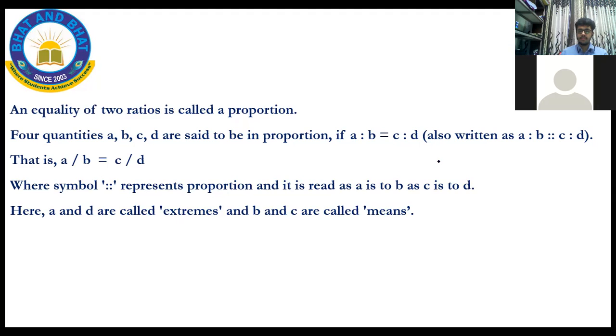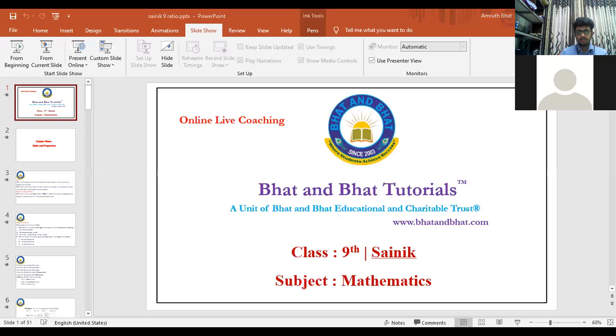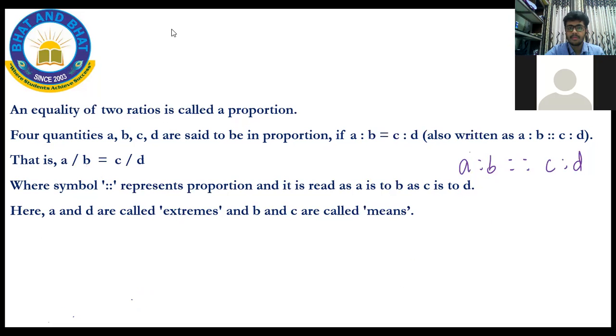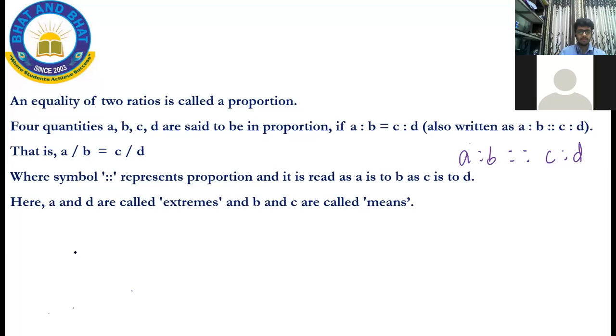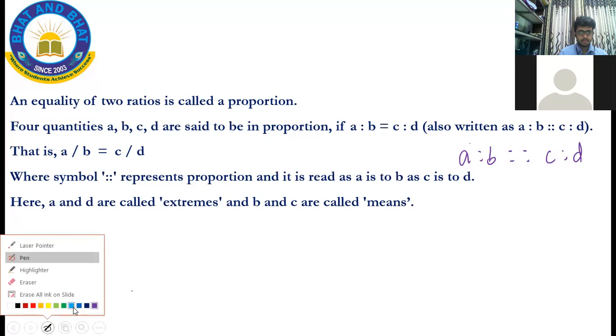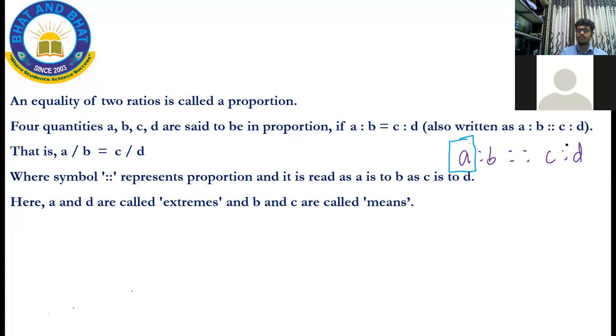So in the expression A is to B as C is to D, A and D, these two terms over here, are called the extremes of the proportion, whereas B and C are called the means of the proportion.